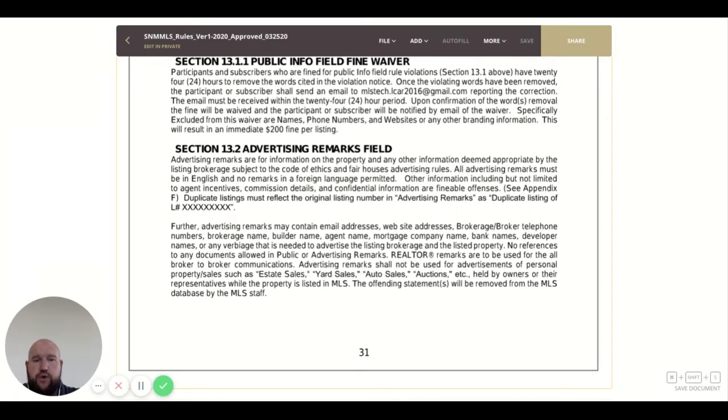You've also got realtor remarks, and these are to be used for the broker-to-broker communications. Anything you want to tell the broker, bonuses, anything else that you feel the other broker wants to know or needs to know, that goes in the Realtor Remarks section. Okay, so we went in detail with the public remarks. Advertising is where you put all the juicy stuff, but still you cannot put commissions, bonuses, anything like that. And then we've got Realtor to Realtor, and Realtor to Realtor is where you're going to put all the information that you deem needs to be given to that other agent. Want to make sure you understand these things, guys.